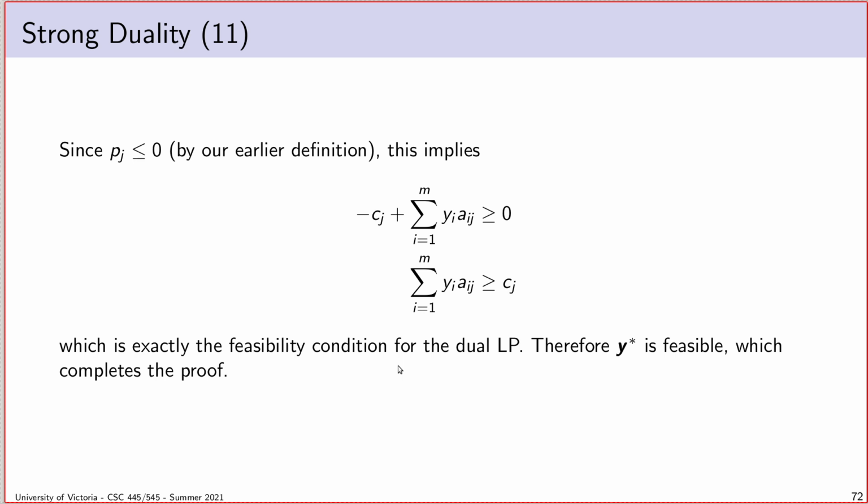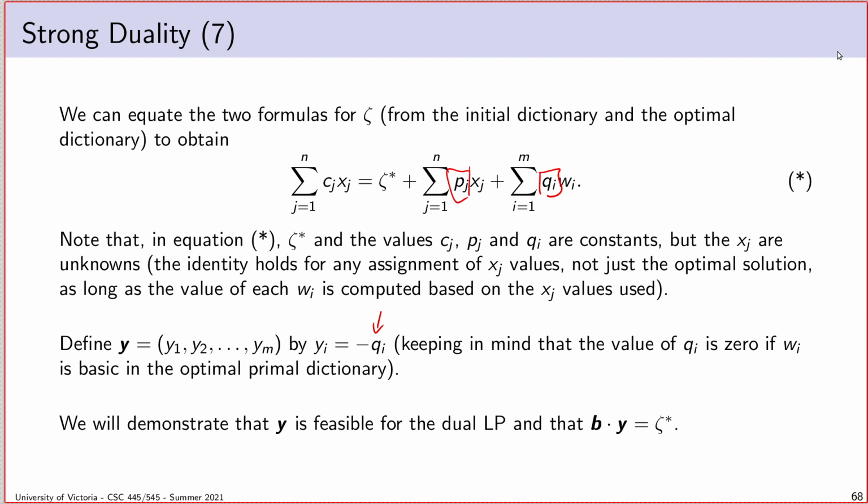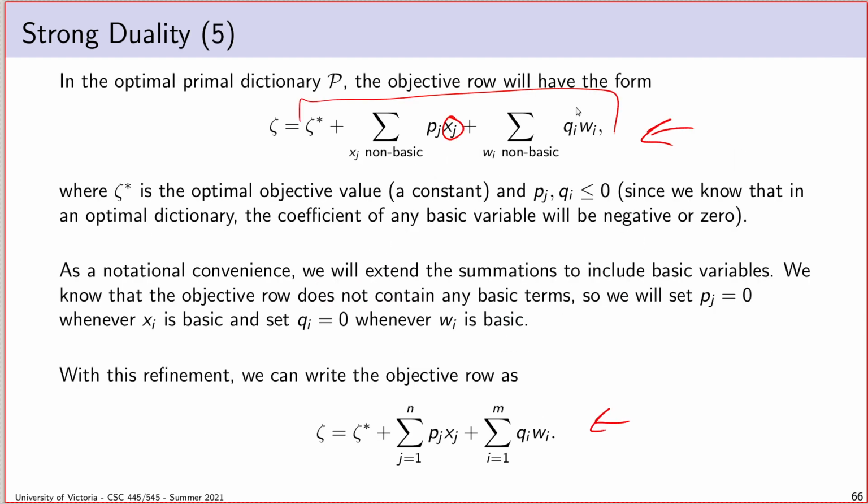And it turns out that we don't have to do too much. So I guess I'll use this slide to illustrate it. Really, what we want to do is talk about the relationship between cj and yi, and this sum yi times aij. The problem is there's this other term pj sitting in there, and we've got to do something with that. But we know from earlier, I mentioned this was going to come back and haunt us, that at the very beginning of the proof, I pointed out that pj is one of these objective coefficients in the expansion of the objective function in the optimal primal dictionary. And we know that every objective coefficient in the optimal primal dictionary has to be non-positive. So each pj has to be less than or equal to 0.